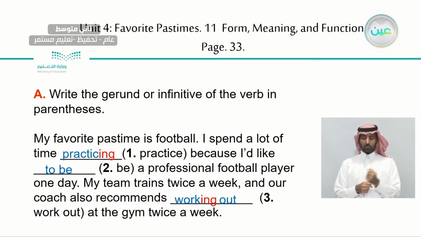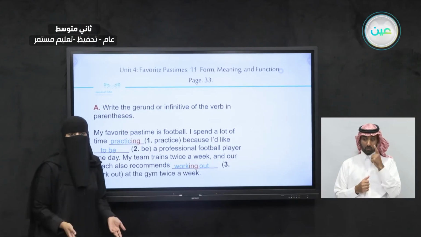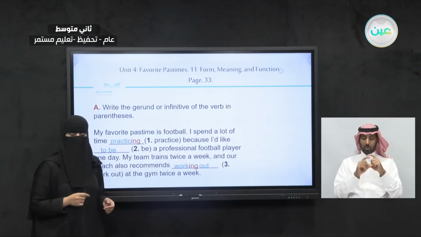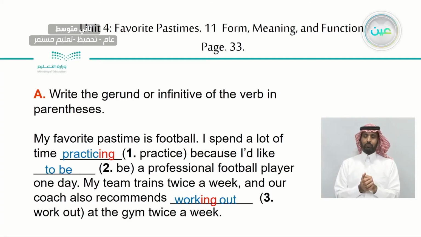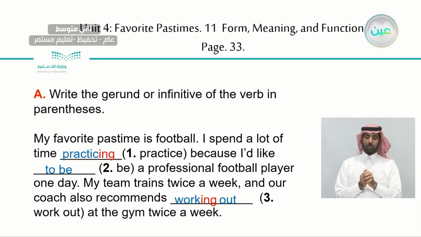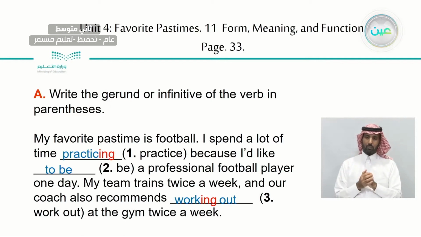We have words like work out, wake up, go, sit down. It's two words, but has only one meaning, right? Working out. We add the ing to the first word, work. So, my team trains twice a week, and our coach also recommends working out at the gym twice a week.